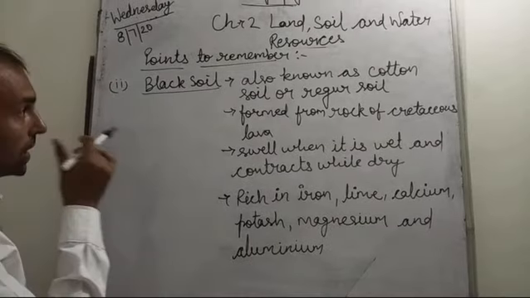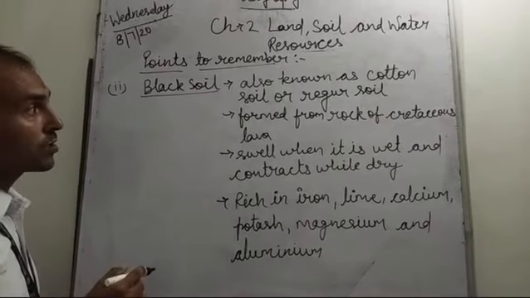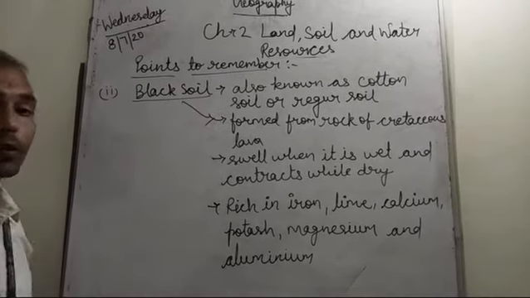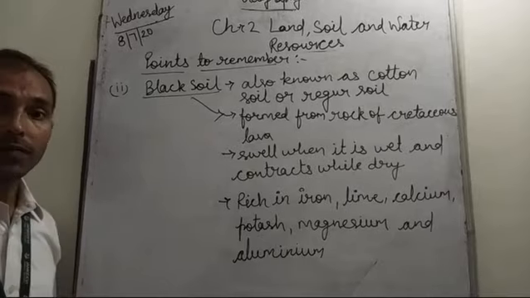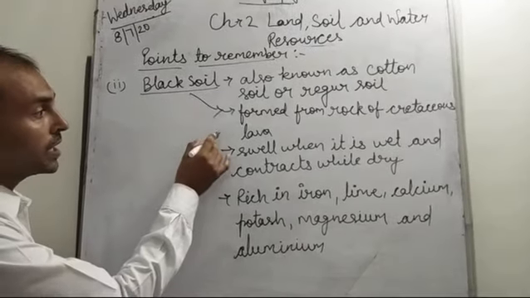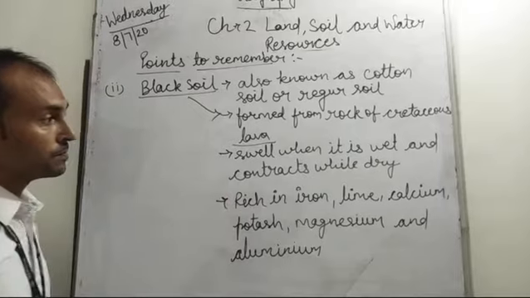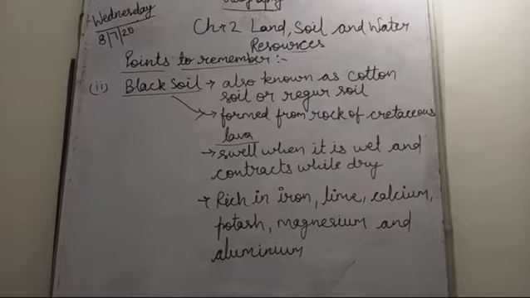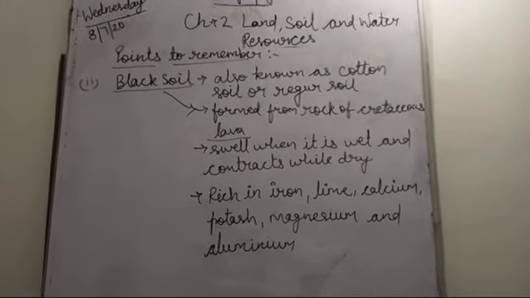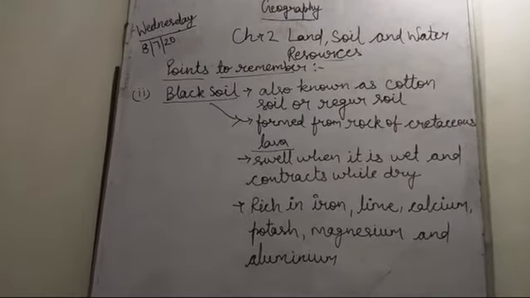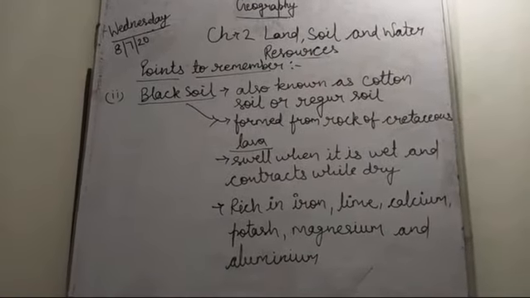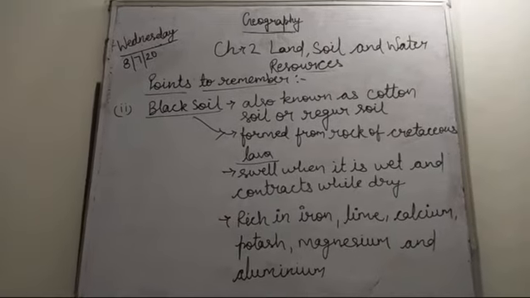Now let's understand the black soil, which is also known as the cotton soil or regur soil. This soil is formed from rock of Cretaceous lava, thus it is found in and around lava plateaus. It swells when it is wet and contracts when dry, so it develops wide cracks during summers. The soil is highly rich in iron, lime, calcium, potash, magnesium and aluminium.